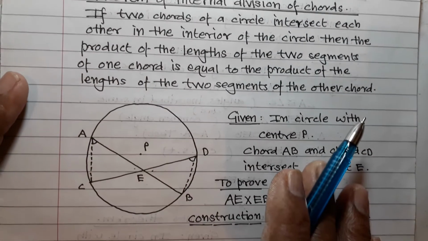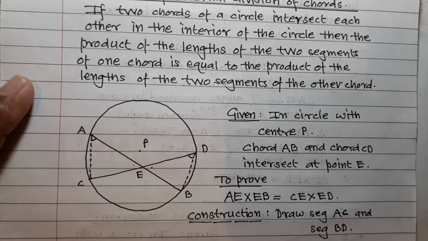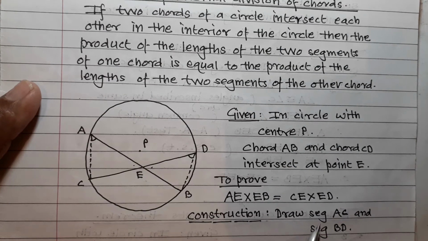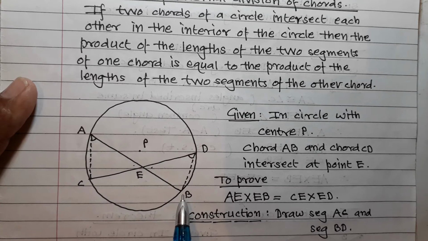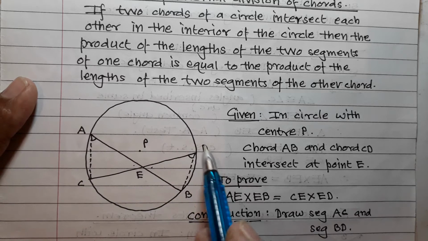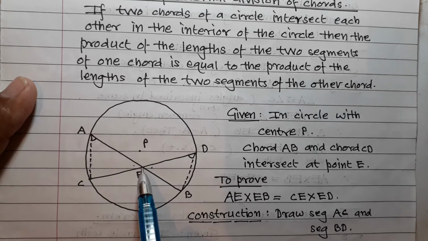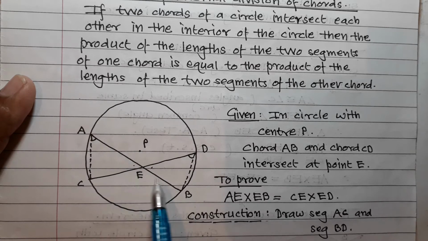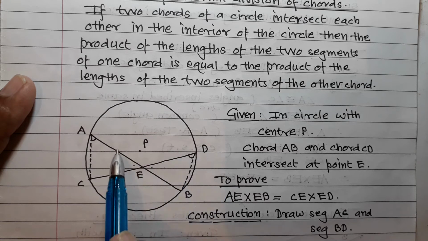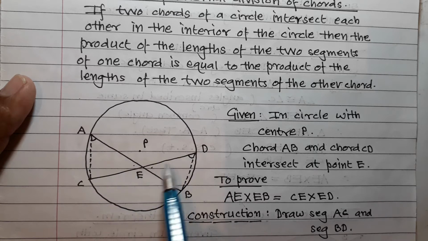Now try to understand this theorem. First I will explain, and then I will show you how to write it. This is a circle with center P. This is a chord AB and this is a chord CD, intersecting each other at point E, which is in the interior of the circle. Then prove that AE into EB, the two segments of chord AB, and the two segments of chord CD, so the product of these two is equal to the product of these two.